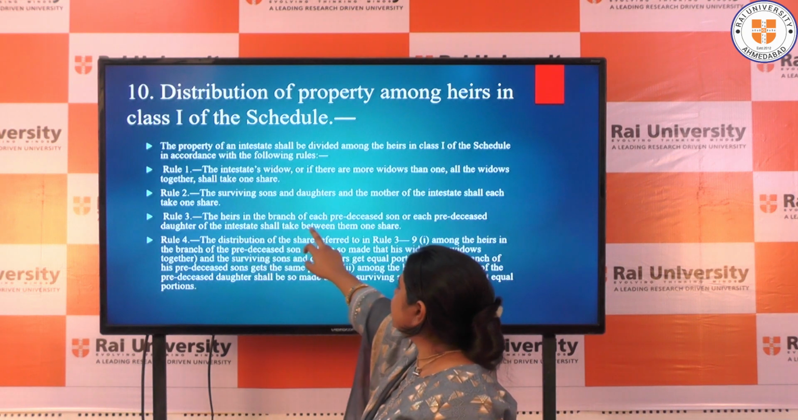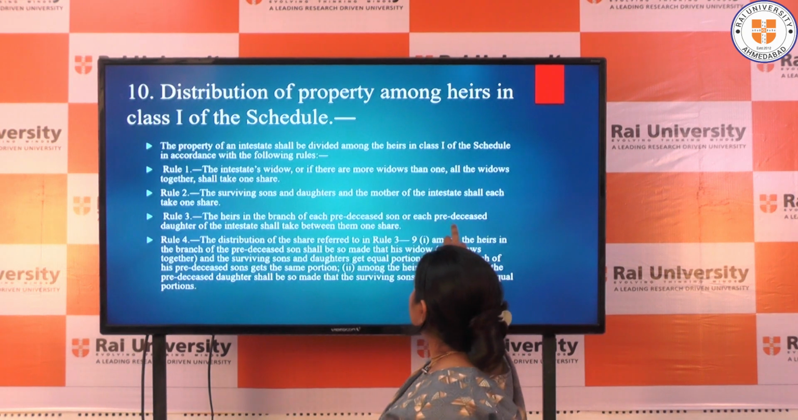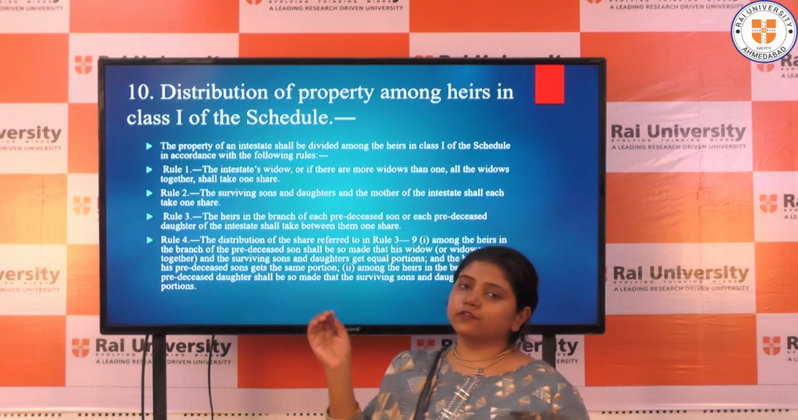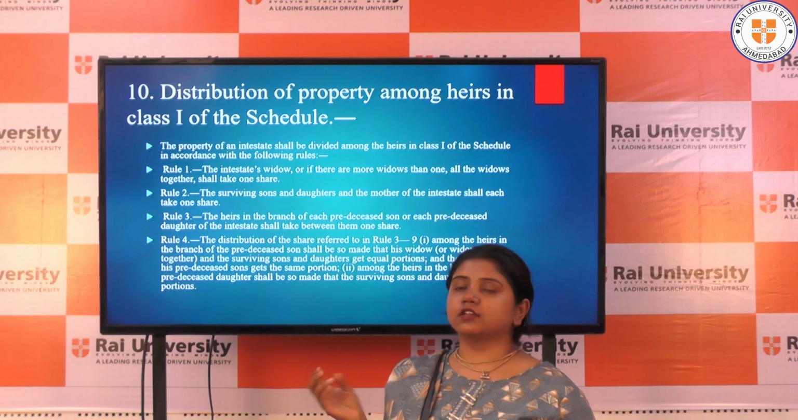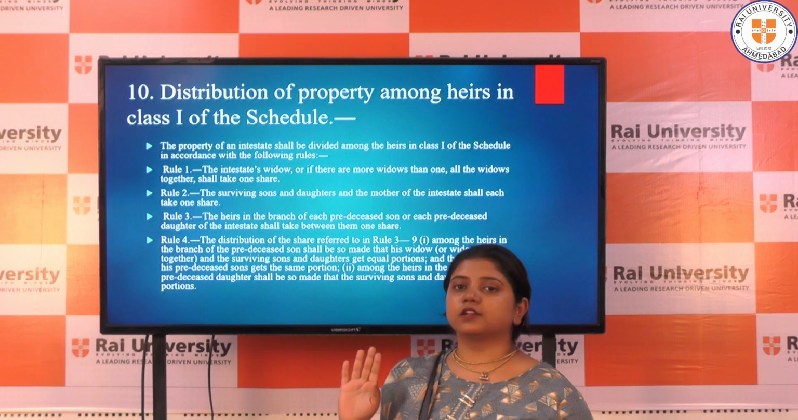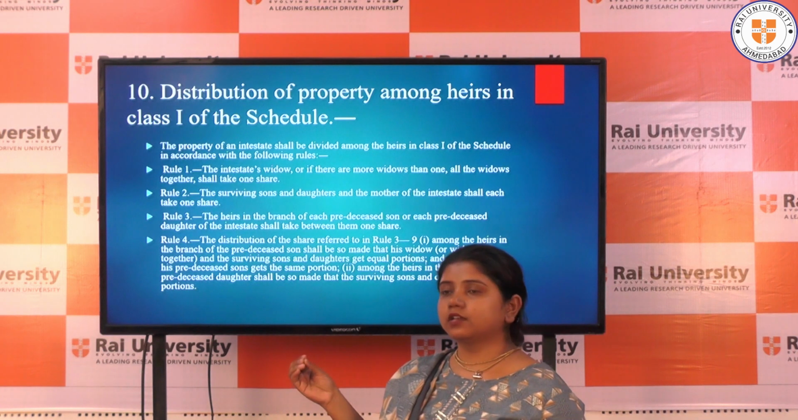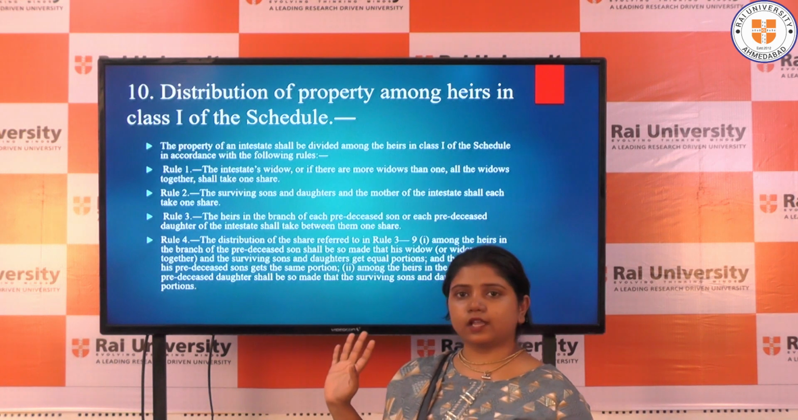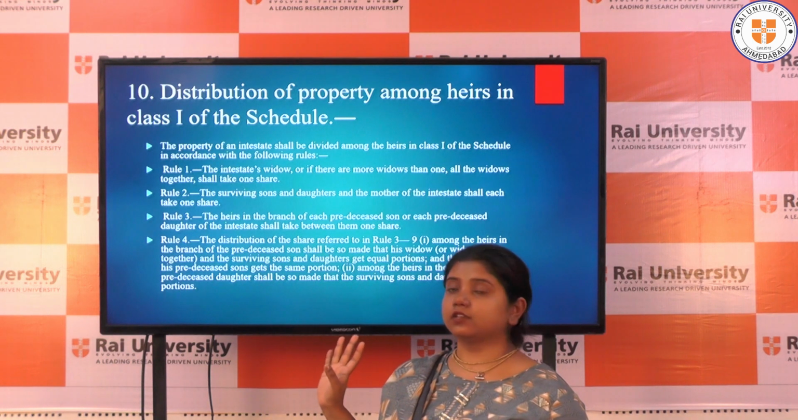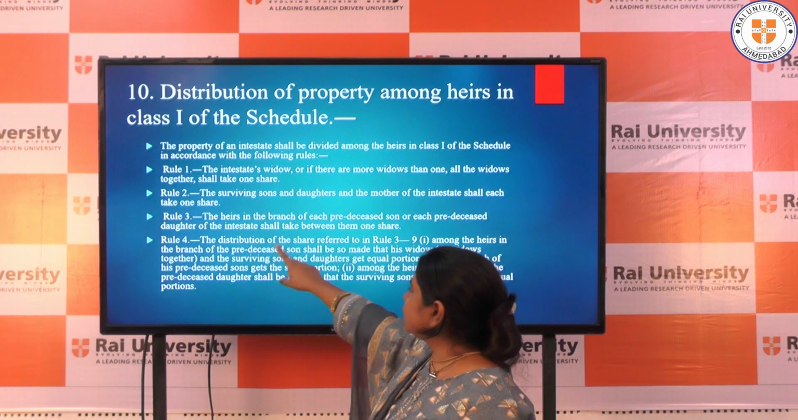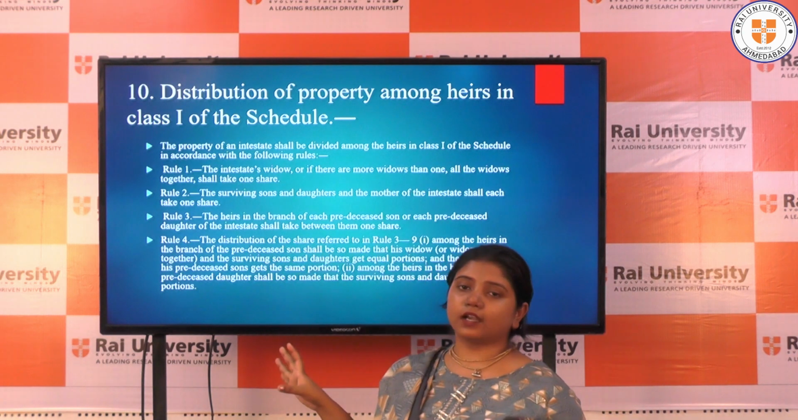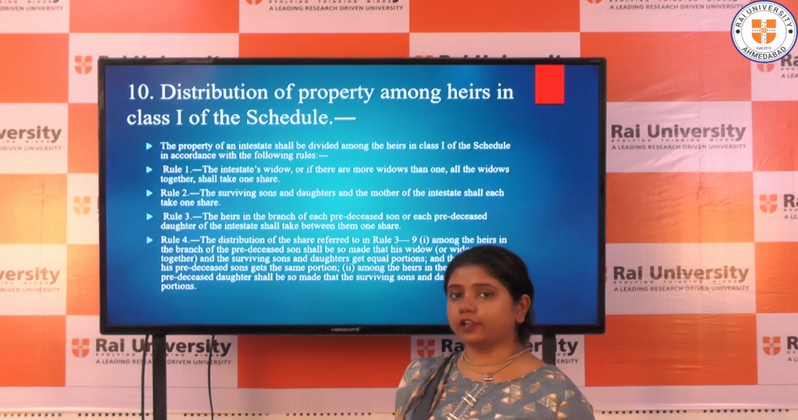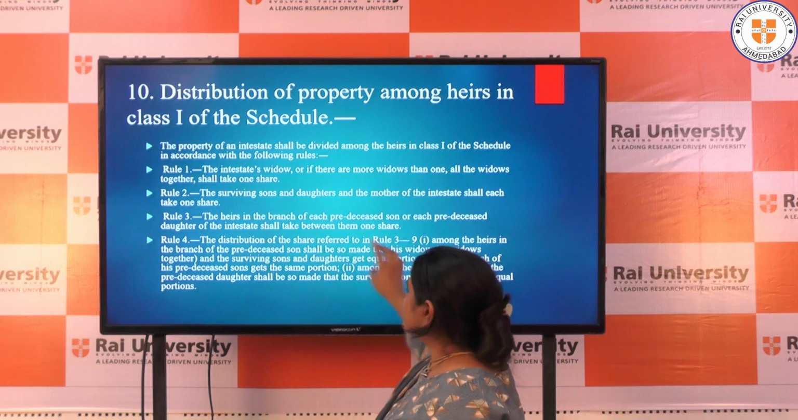Then Rule 3. The heirs in the branch of each predeceased son or each predeceased daughter of the intestate shall take between them one share. So if there was a son and the son died, that son will be considered a predeceased son, and the same applies to a daughter. If a daughter has heirs and the daughter died, she will be considered a predeceased daughter. The predeceased son and predeceased daughter will each be granted one share, and that one share will be divided among the heirs of that particular predeceased son or daughter.